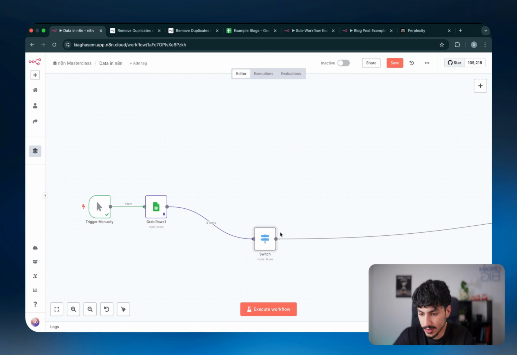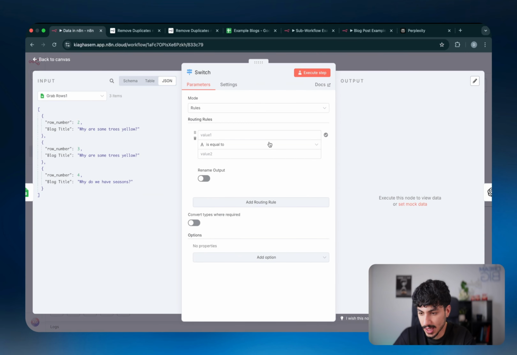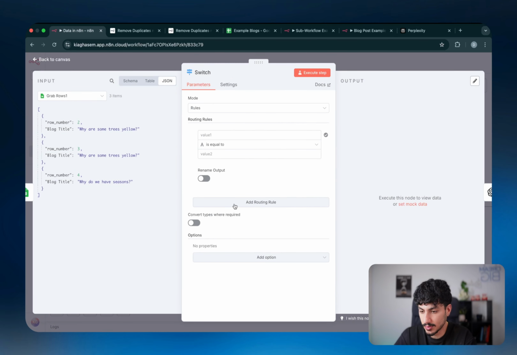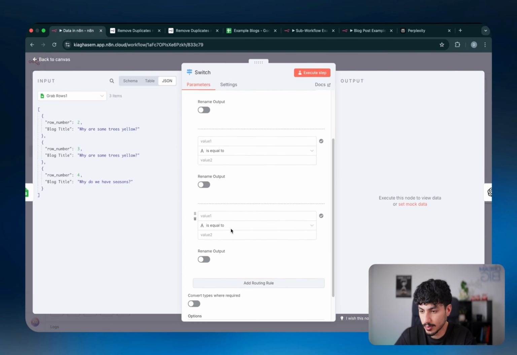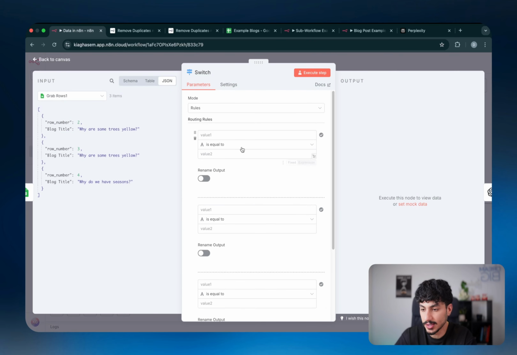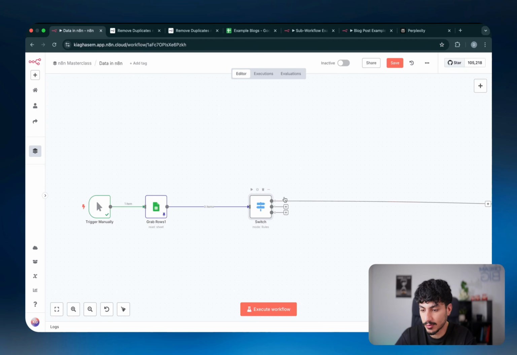Now the switch statement is very similar to the if statement, but instead of it just having one true or false, it allows you to branch out multiple times to whatever you'd like. So in this case, I can add a routing rule and add another routing rule. And now instead of just true and false, I can go down 3 branches. And then I can define a condition that will send the data through each of these branches.